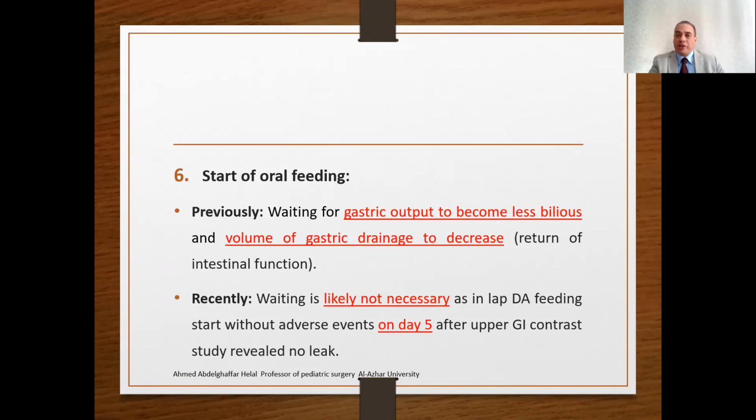As in laparoscopic duodenal atresia repair, feeding starts without this adverse effect on the 5th post-operative day after an upper contrast study showing that there is no leak. So the time consumed waiting until the gastric output becomes less bilious and the volume decreases may seem less reasonable in the era of laparoscopic duodenostomy.